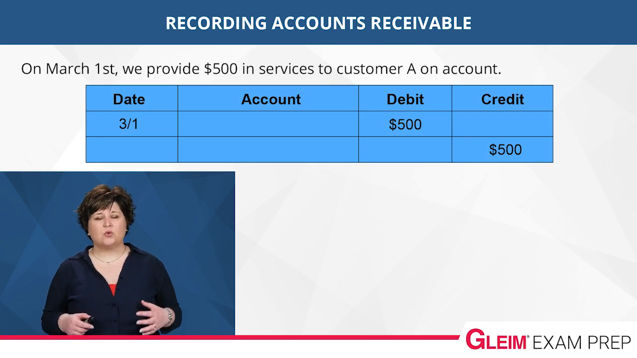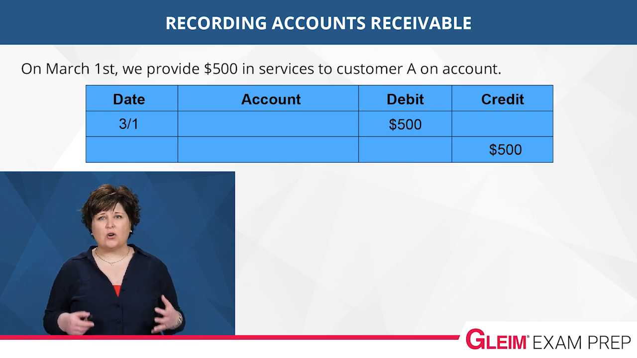Let's walk through how to record accounts receivable. On March 1st, we provide $500 of services to customer A on account. The revenue recognition principle for accrual accounting is that we record the revenue at the time the service is provided. As a result of the transaction, because we have provided the services and the customer has not paid us, we have a receivable from the customer. In other words, the customer owes us $500. This $500 is an asset. Accounts receivable are current assets, which means we expect to collect from the customer in the short term, such as in like 30 to 60 days.